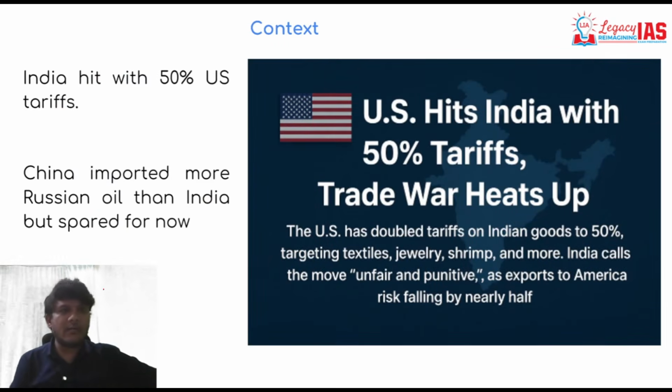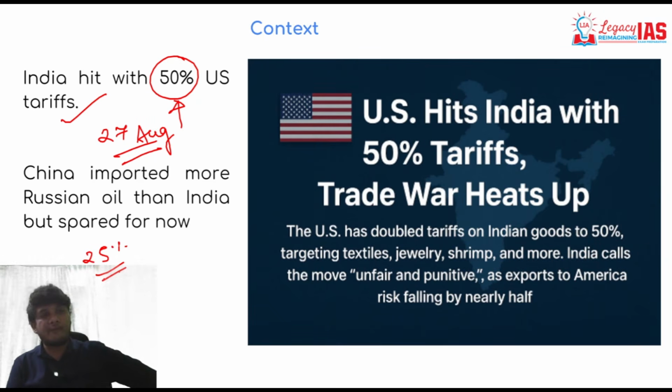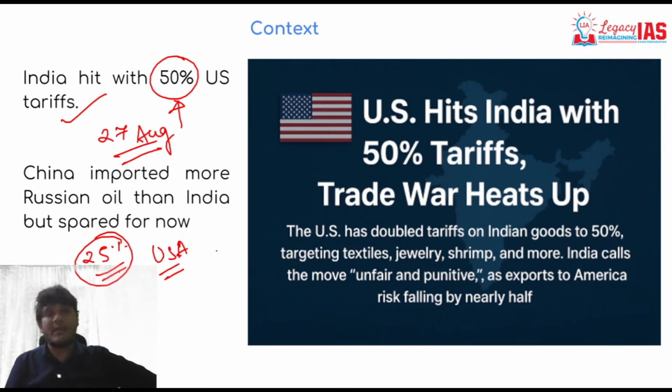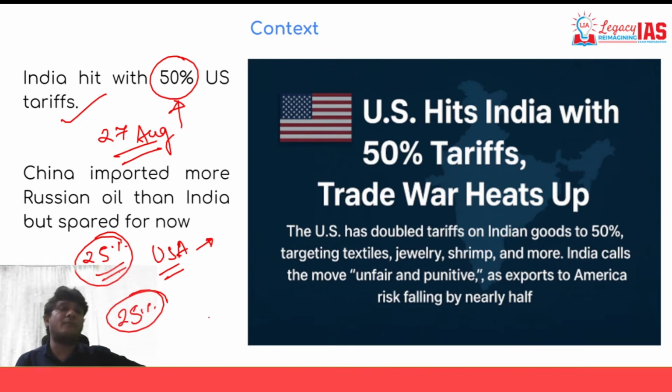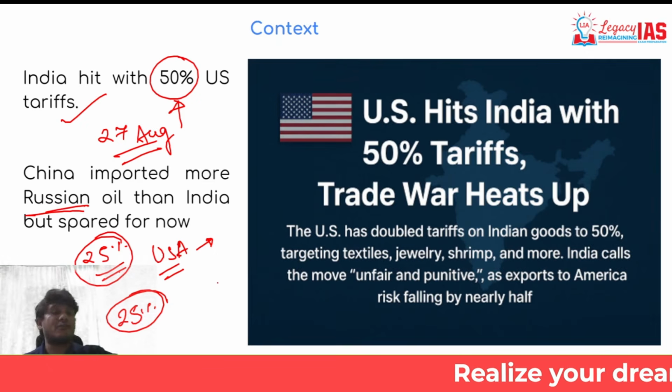The context here is the fact that India has been hit by 50% US tariffs, and the same has been in force since 27th of August. 25% of this was due to the fact that the USA wanted to lower its trade deficit with India. So these are sort of retaliatory tariffs, but another 25% of tariff was imposed on India just for the fact that India imports Russian oil.